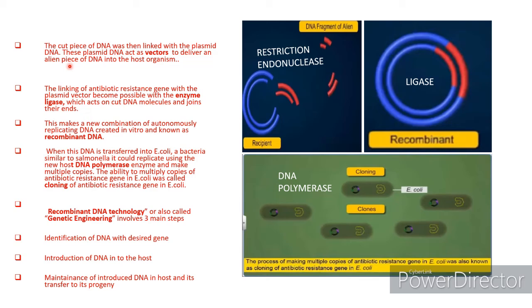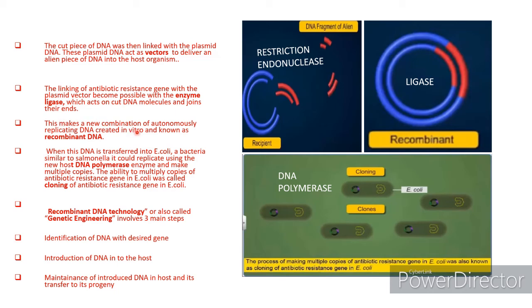The linking of antibiotic resistant gene with the plasmid vector became possible with the enzyme ligase. After cutting, it is attached to the plasmid with the help of enzyme ligase. The enzyme ligase ligates the plasmid DNA with the desired DNA. This makes a new combination of autonomously replicated DNA created in vitro, known as recombinant DNA. What is its capacity? It can automatically replicate because it contains origin of replication, and this is known as recombinant DNA.